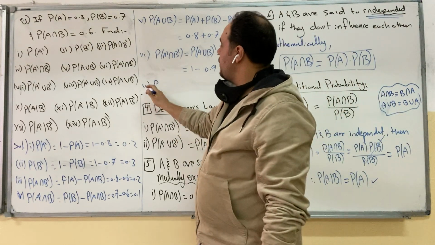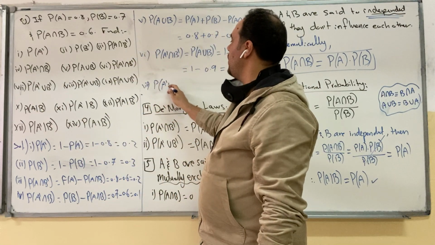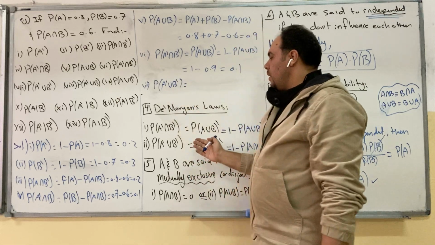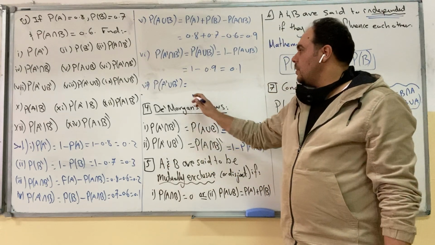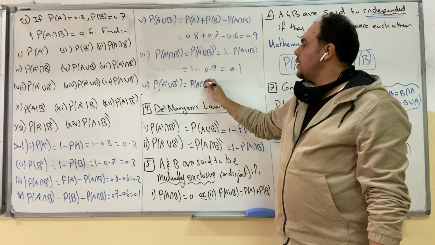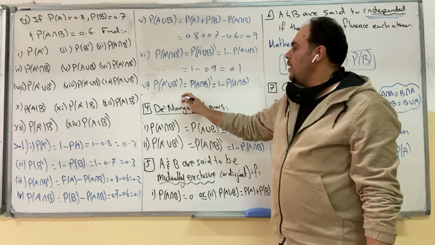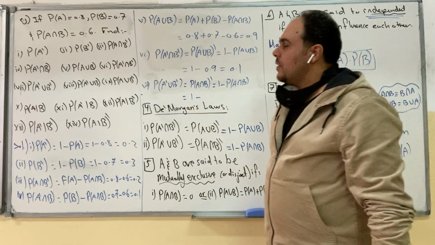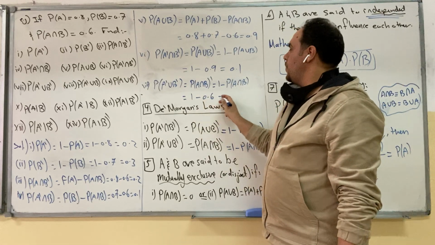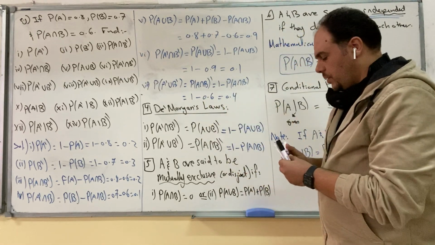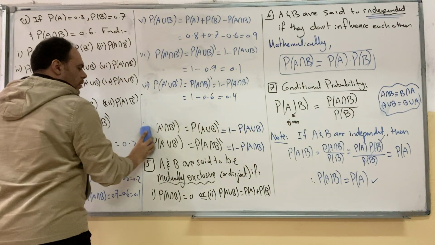Number 7, we need to find probability of A complement union B complement. And this is the second part of De Morgan's law. It's probability of A intersection B all complement, which is equal to 1 minus probability of A intersection B. 1 minus the probability of the intersection, which is given as 0.6, is equal to 0.4. So we are done with De Morgan's laws.